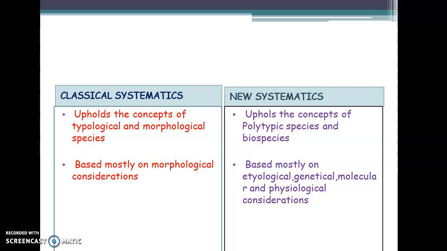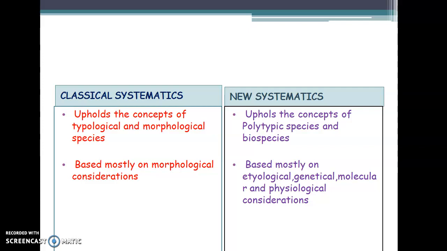Then the next view is that they generally uphold the concept of typological as well as morphological species, which means most of the species which come under a particular category are related with each other by their morphological characters. In the case of new systematics, they uphold the concept of polytypic species. Within the species itself, there will be subspecies, varieties, then races, etc. So this is the concept in new systematics.